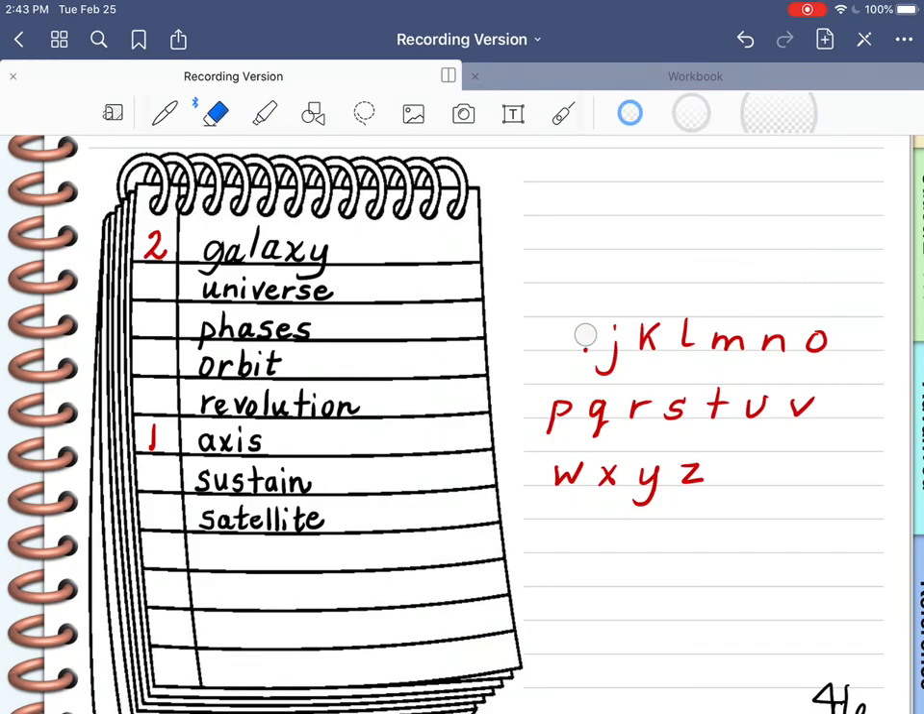H's, I, J, K, L, M, N, O. I do have an O. I have the word orbit. P, we do have phases. No Q's this time. We do have an R. We have revolution.